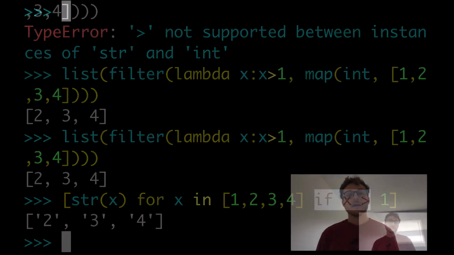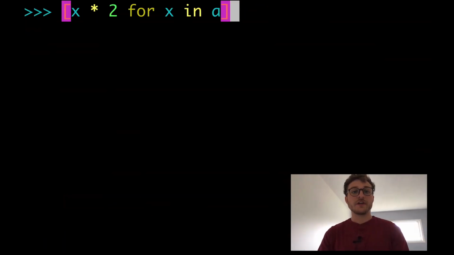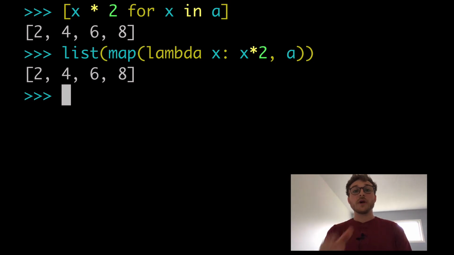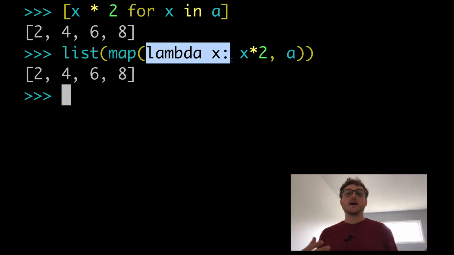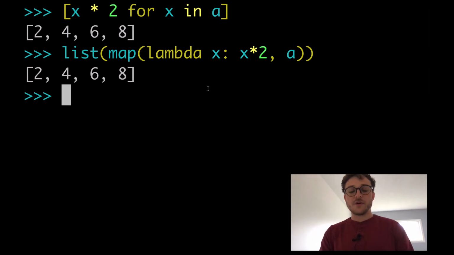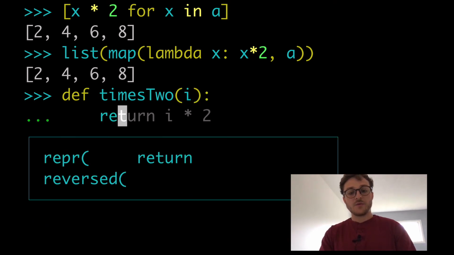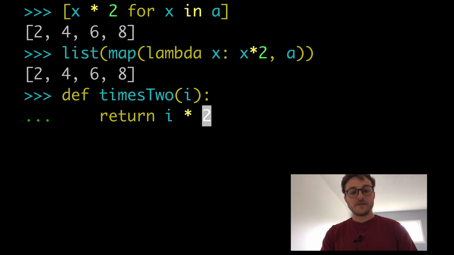Next, I wanted to go back to our original example where we're multiplying our list items by 2. The way we're doing this is without a function specifically for that purpose. We're just multiplying things by 2 on the fly, and we have to use lambda here. We have to handle it manually. But what if we created a function to do it for us? So we could do something called times2, and that'll take a number. And then we will return i times 2, and that should be good to go.